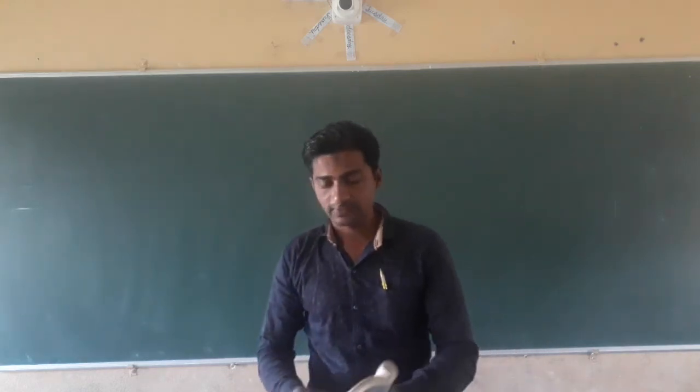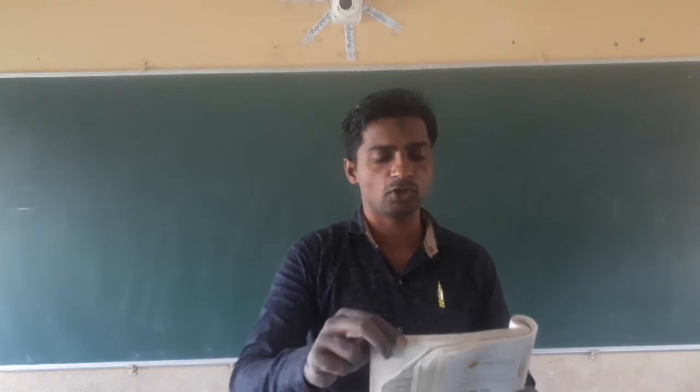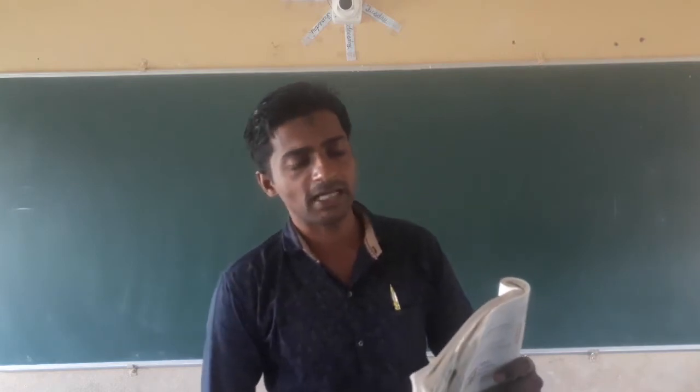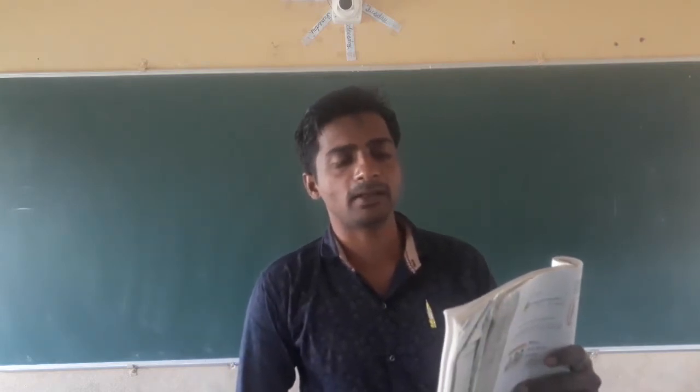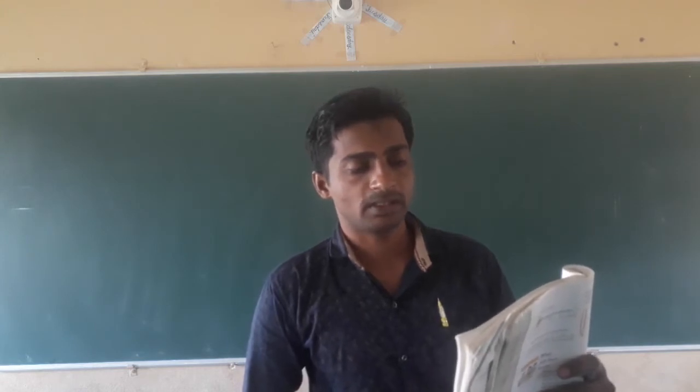Next, come to the second question. Question number 2. See in your textbook. How many types of elements together make up the xylem tissue? Name them.